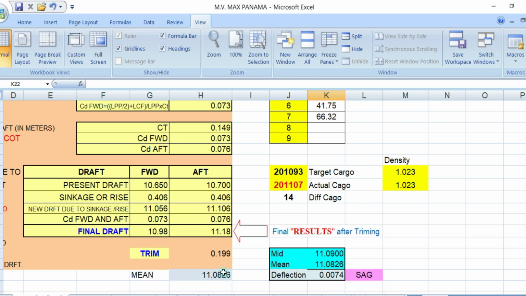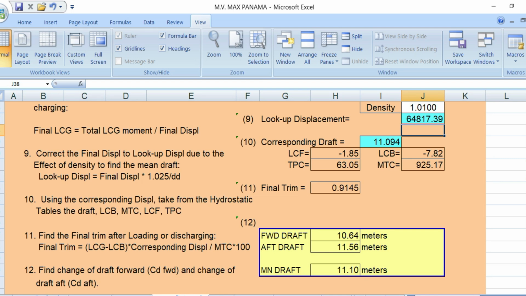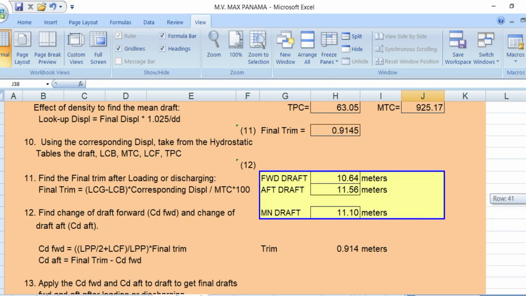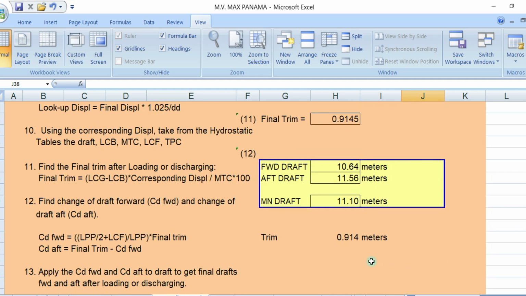Okay, so let's go back from this figure. Your departure draft here is 11.0. So here's a trim. Here's a trim of 0.918914.